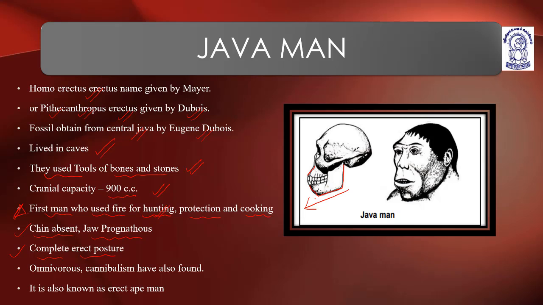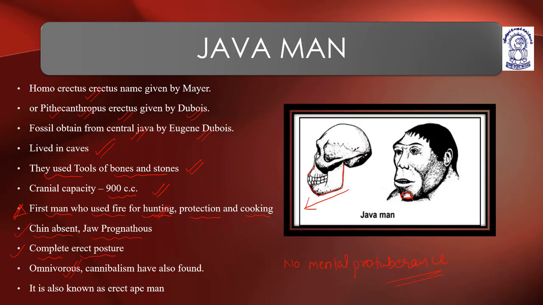So progenetic facial appearance or jaw. There is no chin. You can see there is a depression. There is no mental protuberance. Understood?